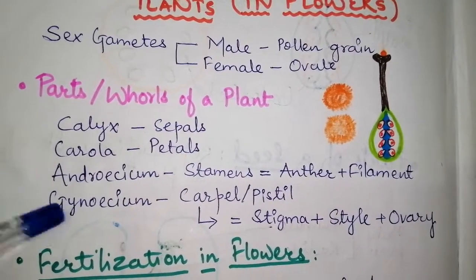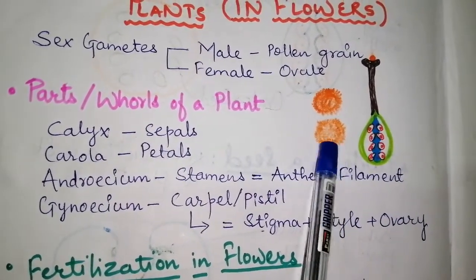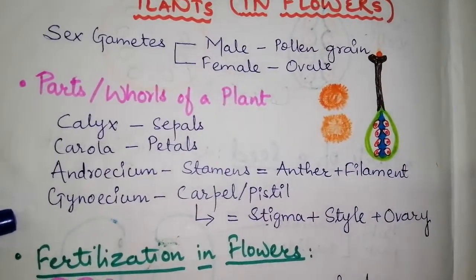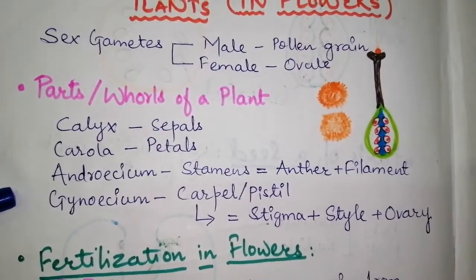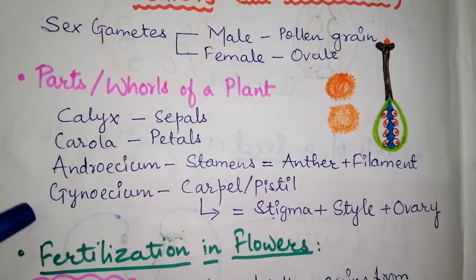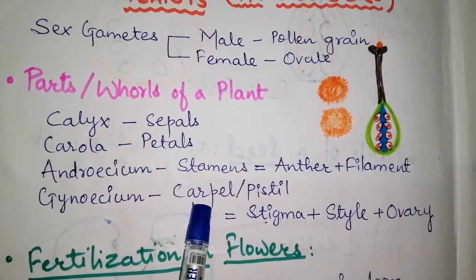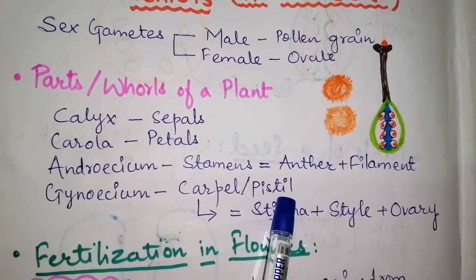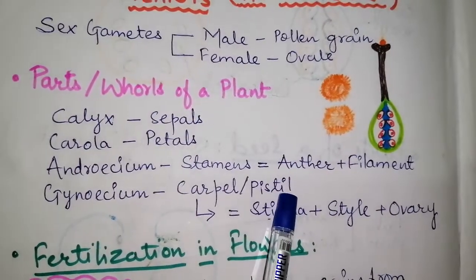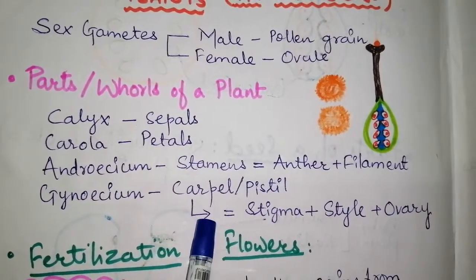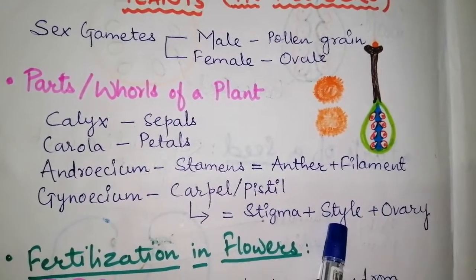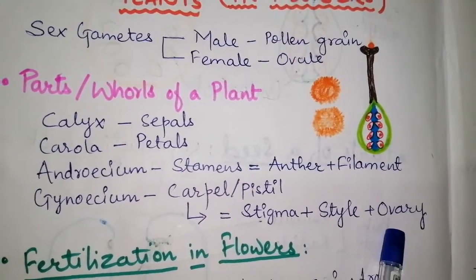Now here the anthers contain the pollen grains. The gynoecium, which is the female part of the flower, is known as carpel or pistil. Now this carpel or pistil has three structures, namely stigma, style and ovary.